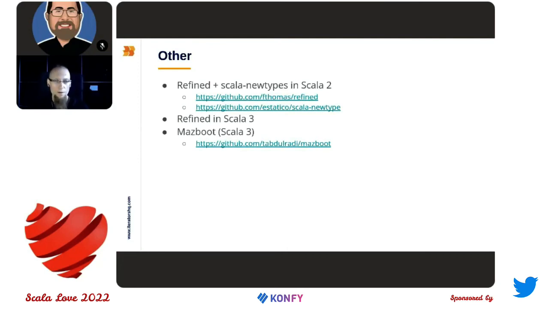Refined is also available in Scala 3. Scala Newtypes is unfortunately not. And Refined in Scala 3 is not so convenient and powerful as in Scala 2, but let's see, maybe that will change in the future. I have also found the Iron library that aims to be a solution for refining types in Scala 3. And it also has the ability to create new types. So it is, let's say, a 2-in-1 solution. But this is a library in an early stage of development. So you can take a look, but I would be careful when using that, especially in production.